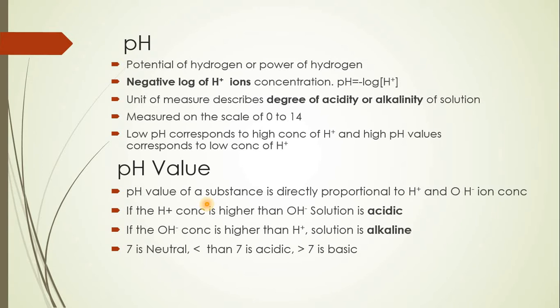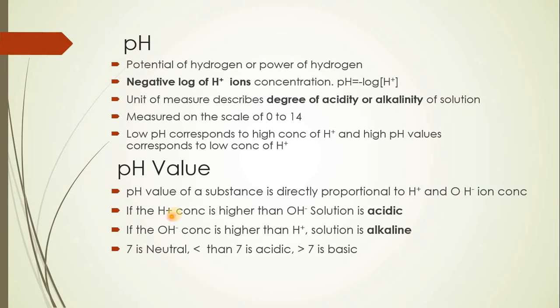The pH value of a substance is always directly related to the H plus and OH minus ion concentration. If the H plus ion concentration is higher than the OH minus ion concentration in a solution, we can say the solution is acidic. That is, when there is low pH, it will show more H plus ion concentration. Obviously, the concentration of OH minus ions will be less and therefore the solution will be defined as acidic.